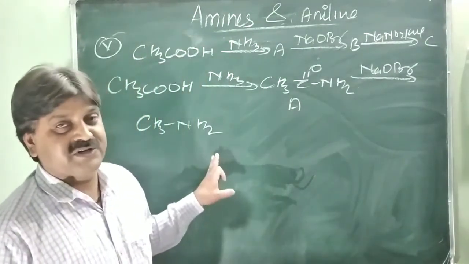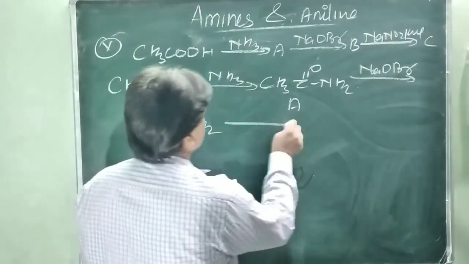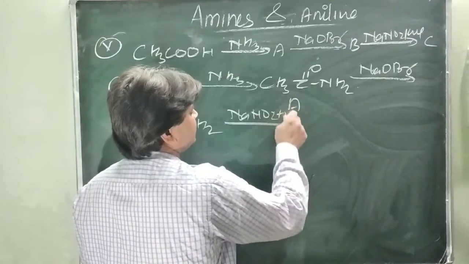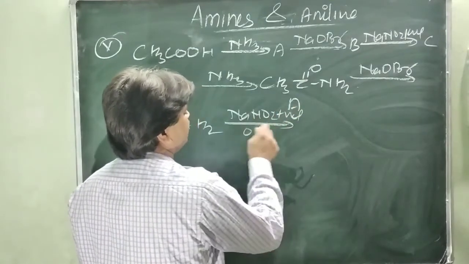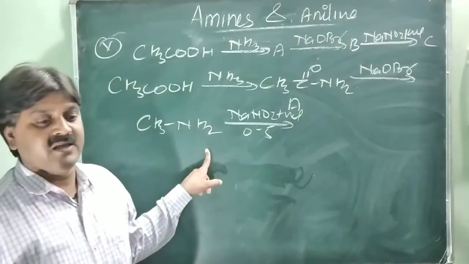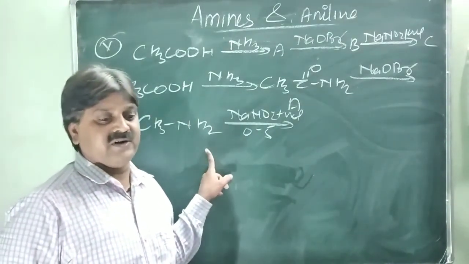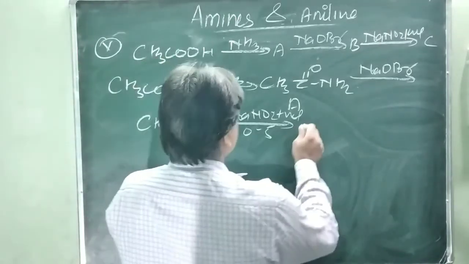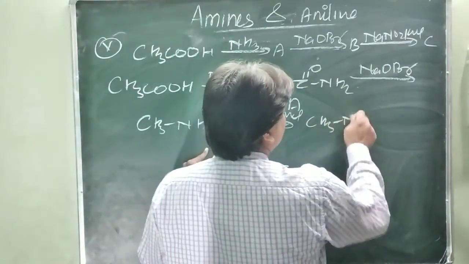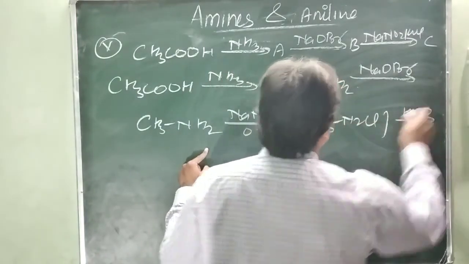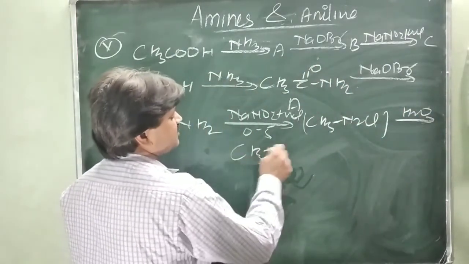And this B is treated with NaNO2 and HCl. So diazotization with NaNO2 and HCl at 0 to 5 degrees Celsius first converts it into a diazonium salt, and then finally in the presence of water it converts into the alcohol. So what will be the product? CH3N2Cl, and in the presence of moisture or water it converts into CH3OH.